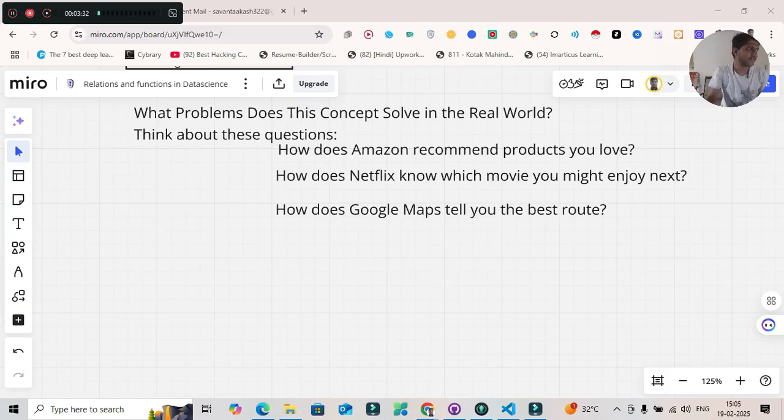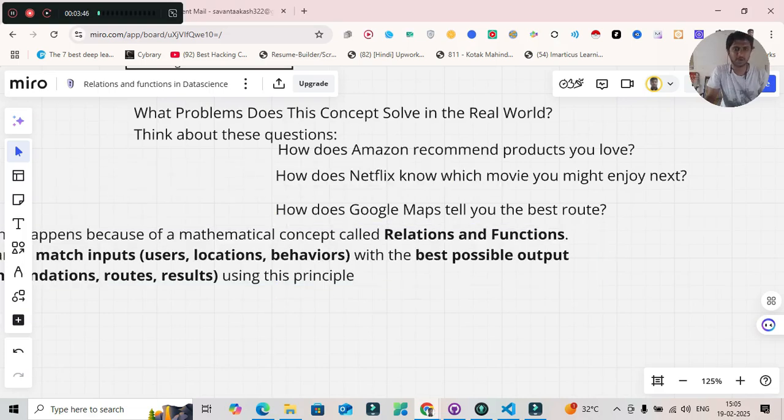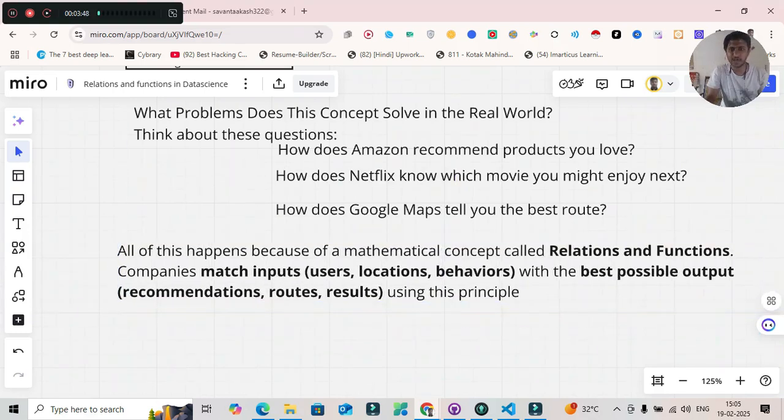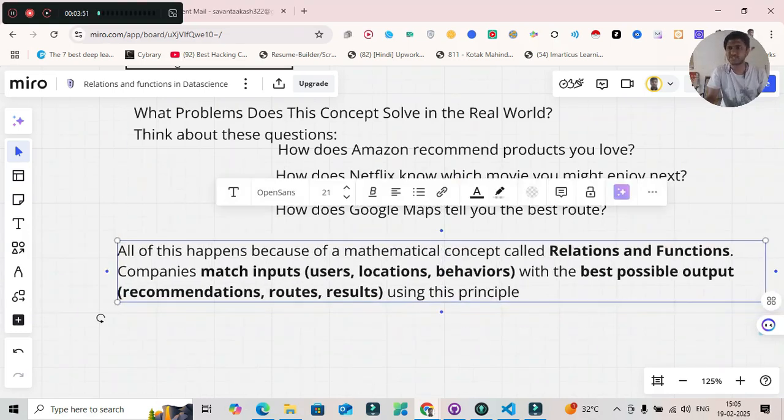So let me have it like this, so that if you want to refer to this, you can go through it as well. I will put it in the description, so you can watch and look into it. All of this happens because of the mathematical concepts called relation and functions. Companies match input, such as users, location, and behavior, with the best possible output, that is recommendations, routes, or results, using this principle. This is what it is all about: what problems does this solve in the real world.